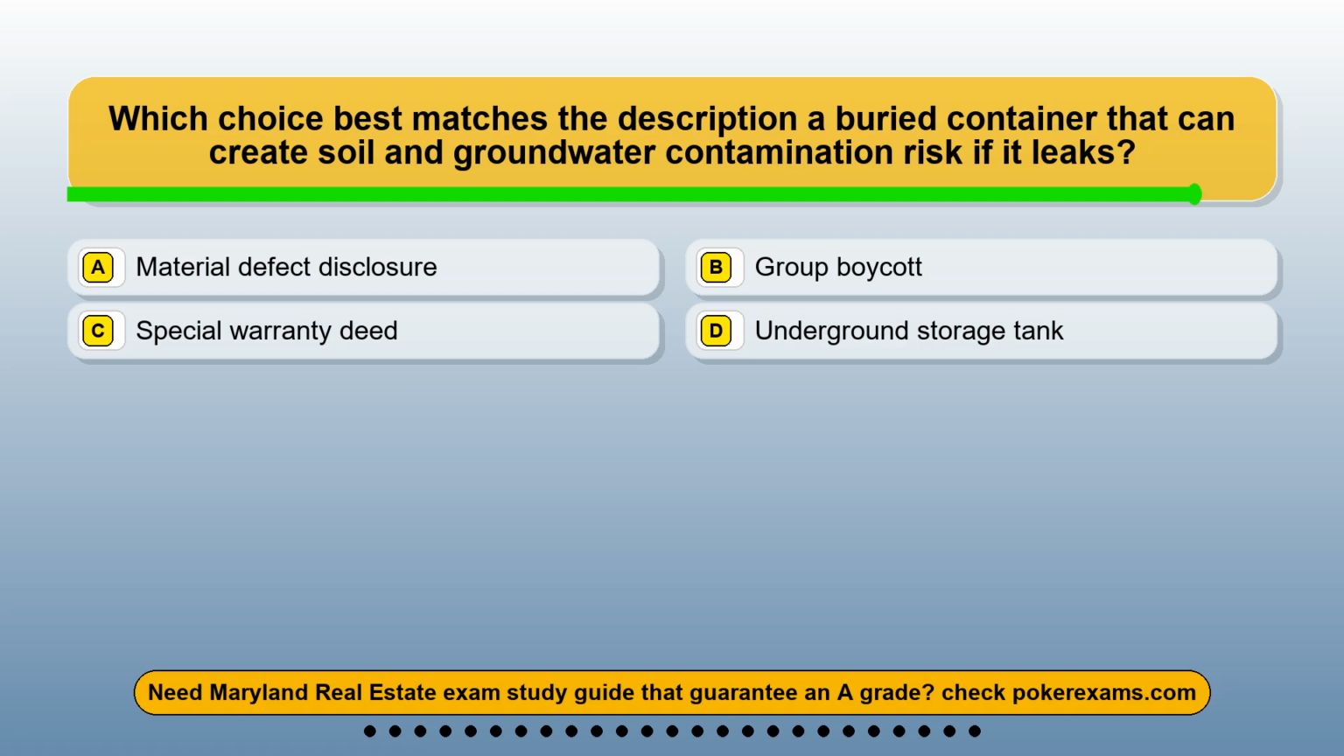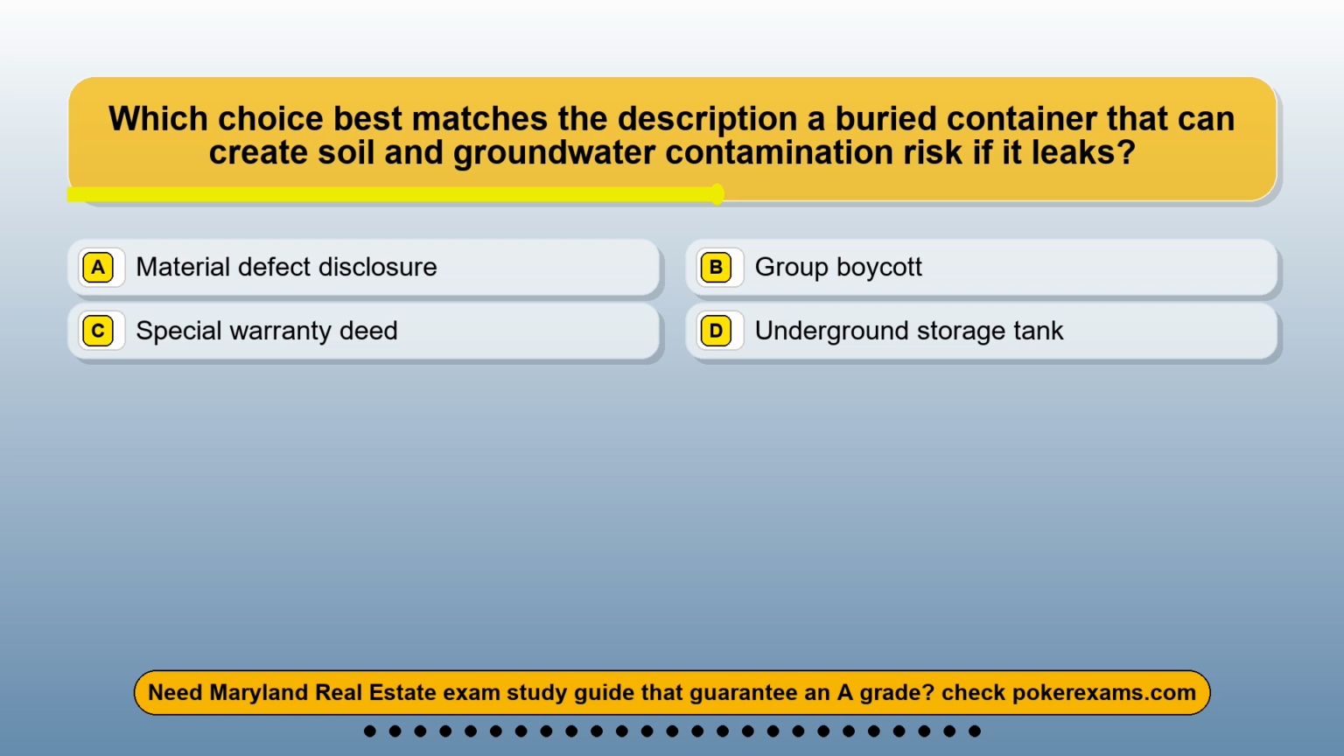Question 1. Which choice best matches the description of a buried container that can create soil and groundwater contamination risk if it leaks? Option A. Material defect disclosure. Option B. Group boycott. Option C. Special warranty deed. Option D. Underground storage tank.